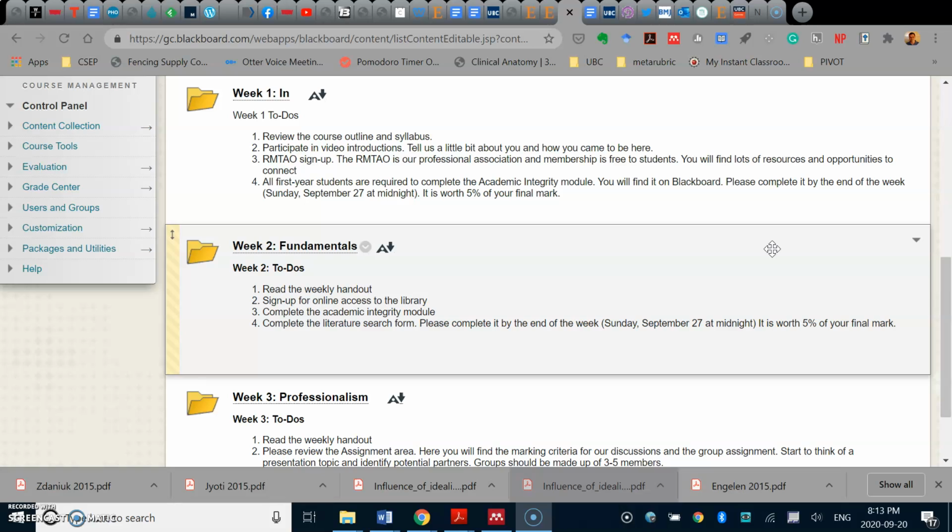If you've not done so yet, I would ask you that you complete the academic integrity module, but I think most of you have actually got that complete. If you haven't got a mark yet, it's simply because it hasn't shown itself on a final report to me.